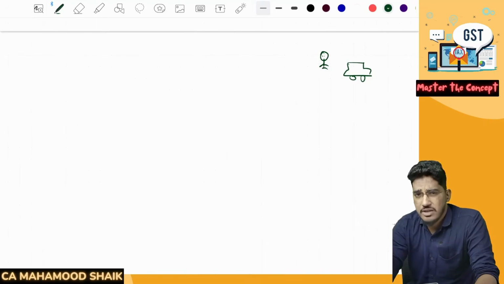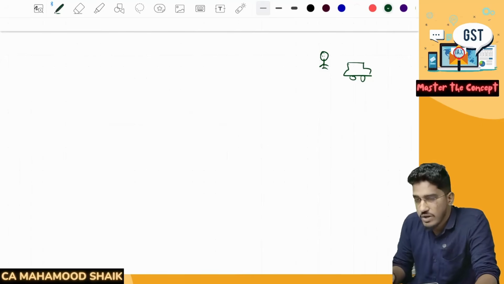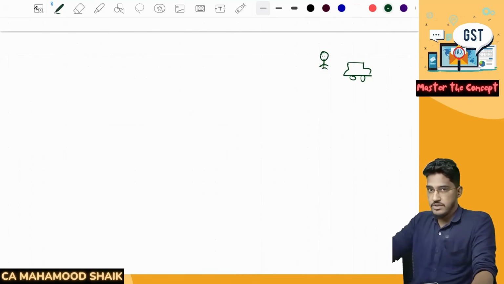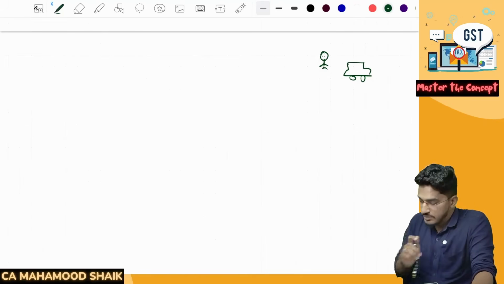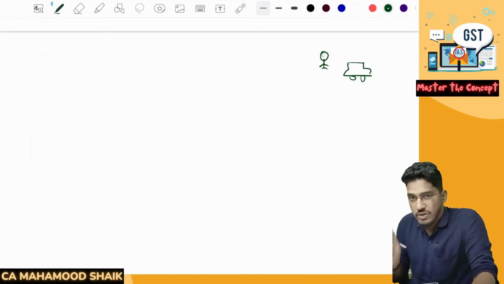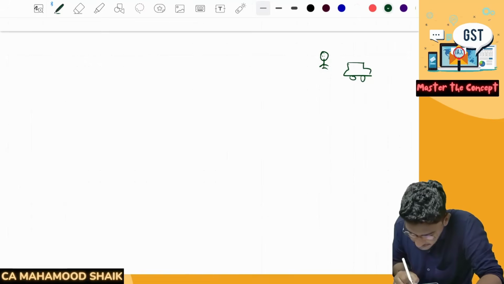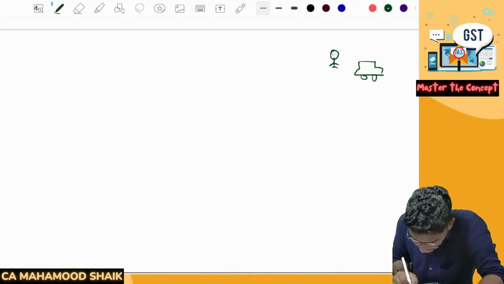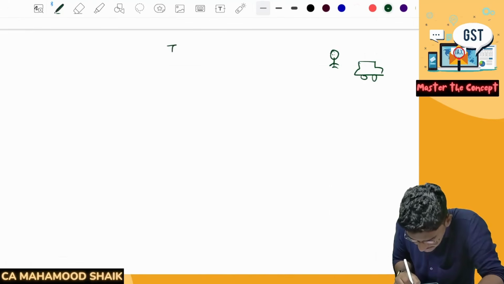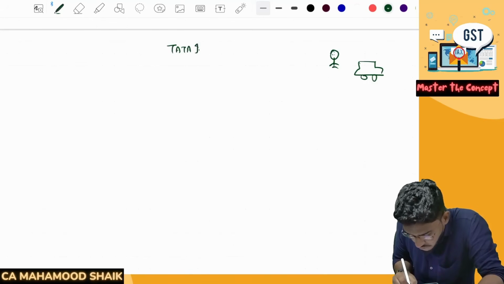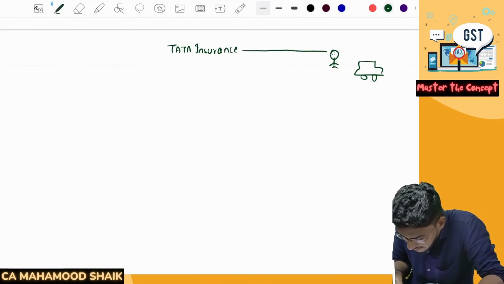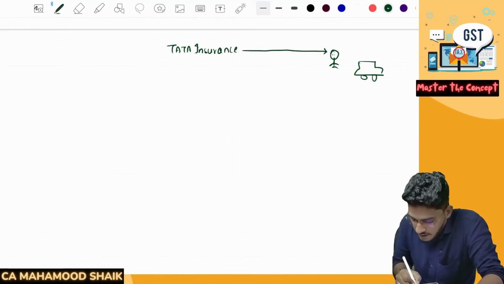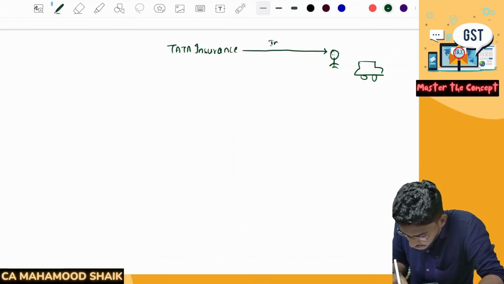What is third-party insurance? Basically, as I've said, if you hit any person with this car, that person who was hit needs medical expenses for his treatment, and the insurance company will compensate. So it is mandatory for you to take third-party insurance. You purchased a car, and you went to some insurance company, say for example, Tata Insurance. From that company, you have taken a third-party insurance policy. So they have given you an insurance policy.